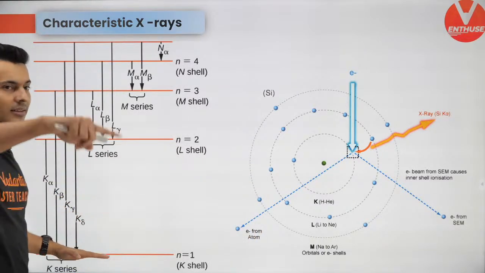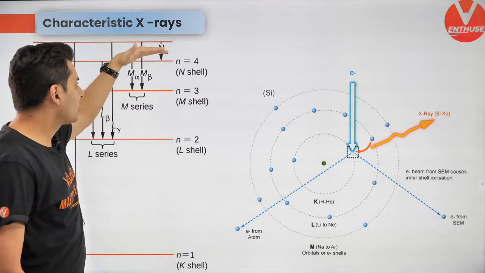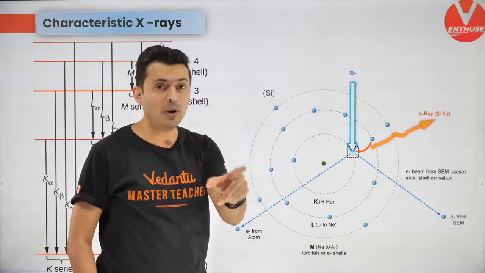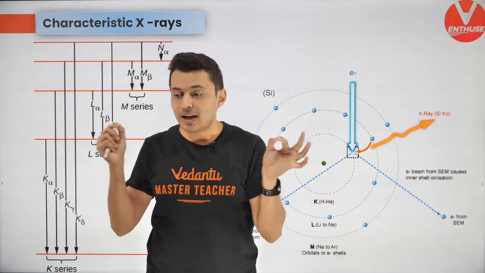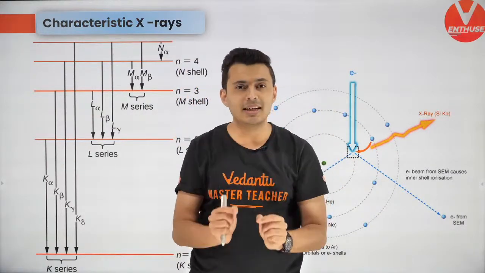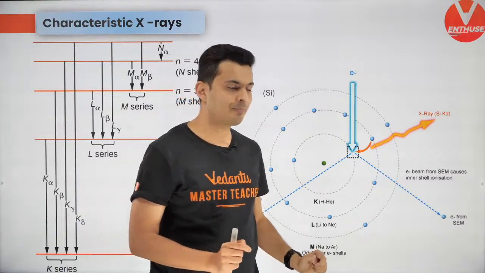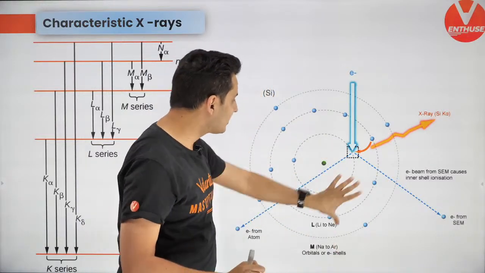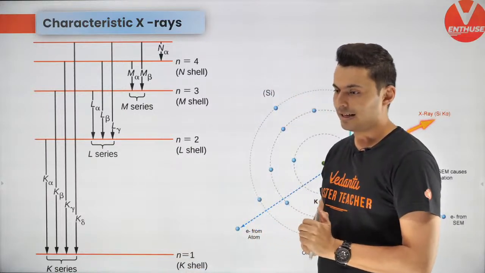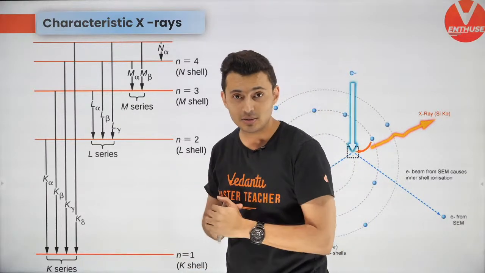N equal to 4 to n equal to 2, this wavelength. N equal to 7 to n equal to 1, a certain wavelength. So these are going to be characteristic wavelengths because they depend on the target material. It depends completely on this target material's electron structure, nucleus, everything. Is this now understood?